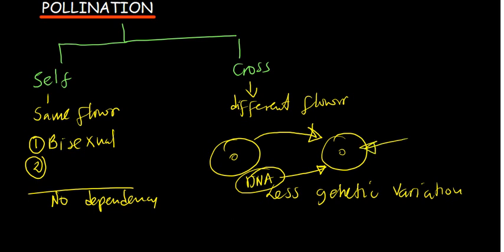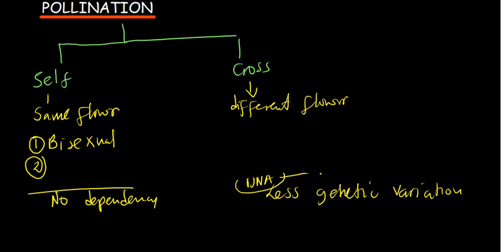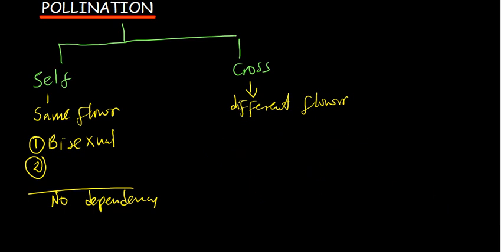Now, cross pollination happens between different flowers. And what are the factors that promote cross pollination? One thing is plants bearing only male or female parts.